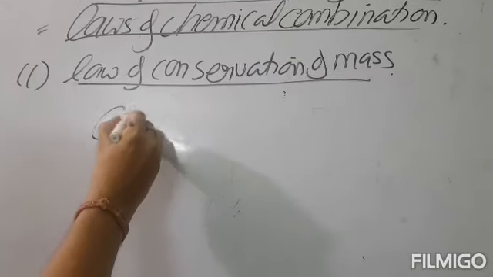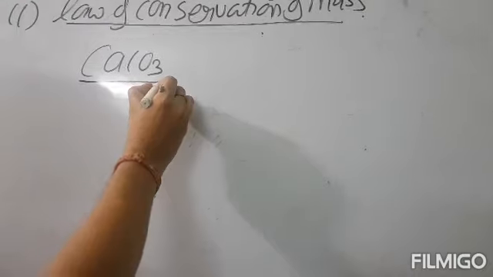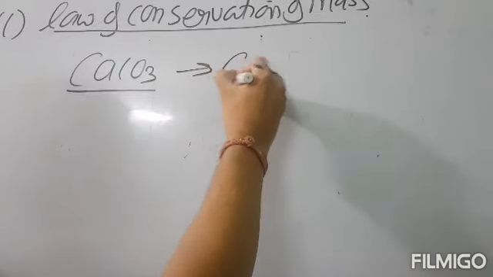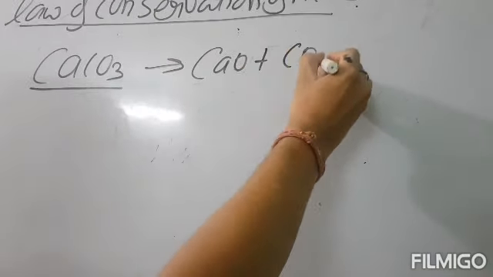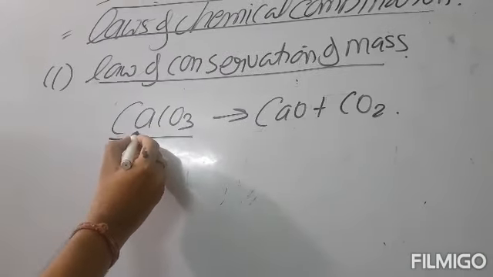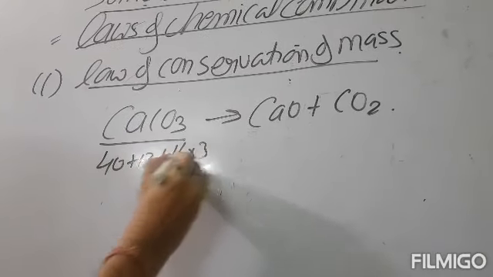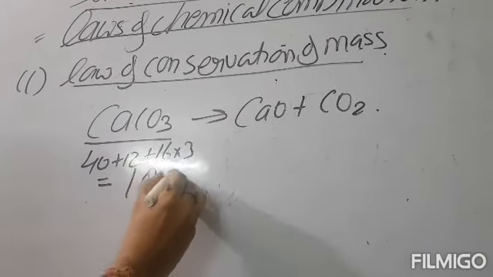Let us take the example of calcium carbonate. When calcium carbonate is strongly heated, it decomposes to give calcium oxide and carbon dioxide. If we calculate the mass of calcium carbonate, it comes 40 plus 12 plus 16 multiplied by 3, which is equal to 100 gram.